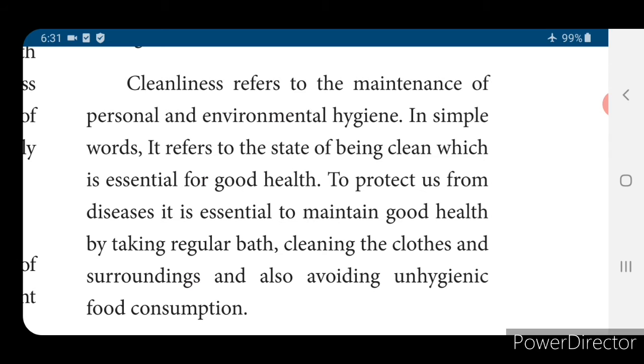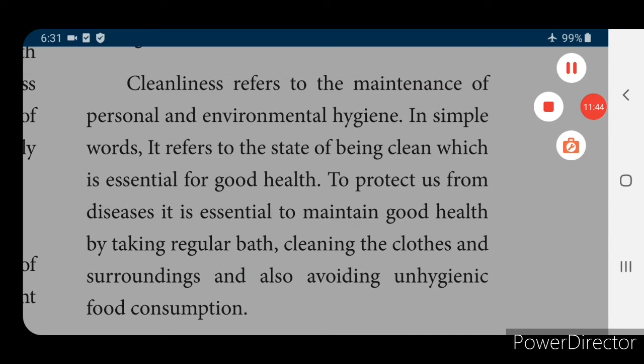Cleanliness refers to the maintenance of personal and environmental hygiene. For what purpose? To prevent getting diseases and to be a healthier person. To maintain good health by taking a regular bath, cleaning the clothes and surroundings, and also avoiding unhygienic food consumption. Always you have to eat hygienic food. Hygienic food means covered food. You have to wash the fruits and vegetables and then take them. If you take like that, you will not get any disease.